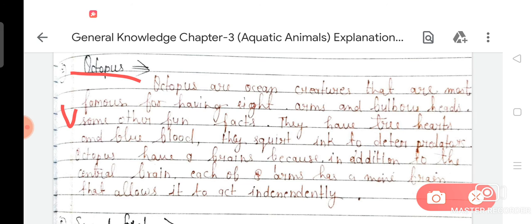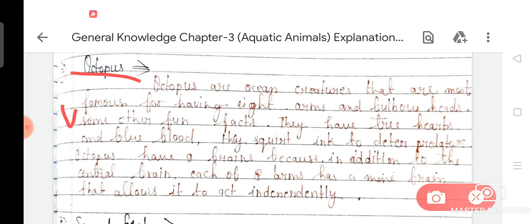They squirt ink to deter predators. Octopuses have many brains because in addition to the central brain, each of the 8 arms has a mini brain that allows it to act independently.